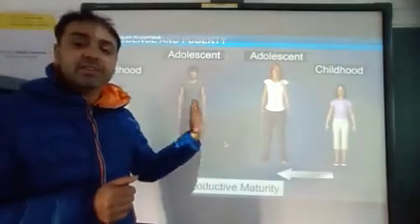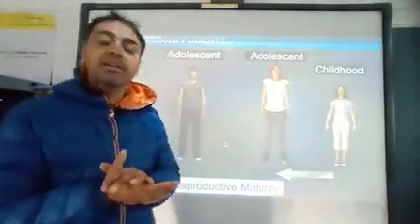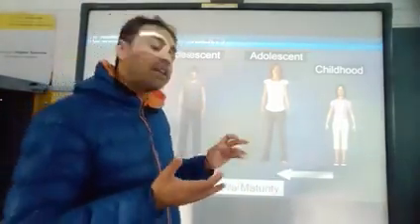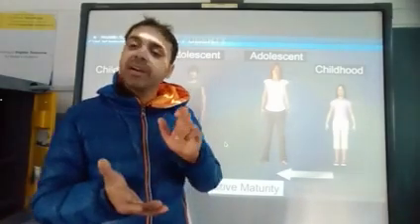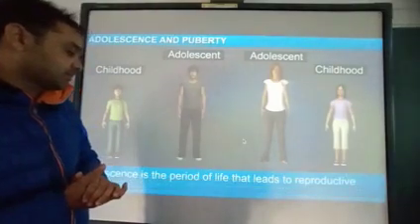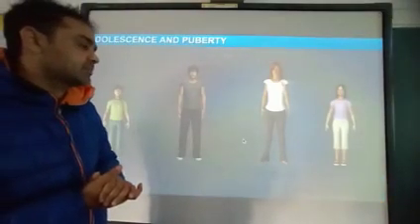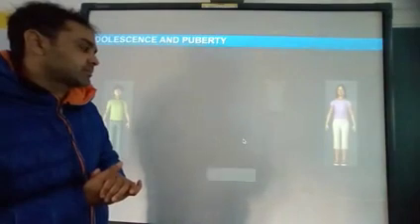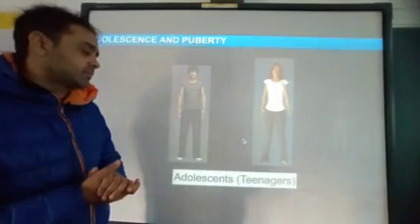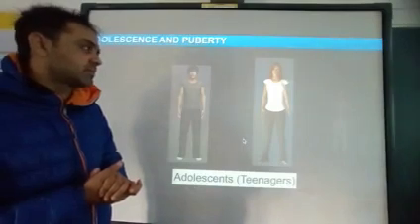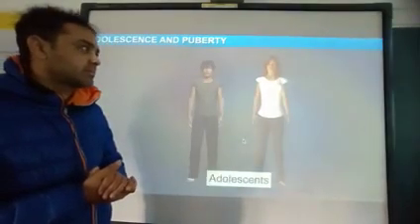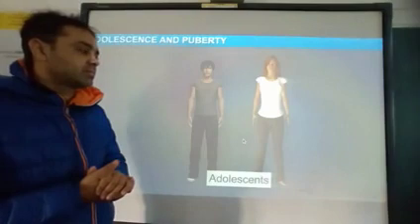So this age comes after puberty. Adolescence begins around the age of 11 and lasts up to 18 or 19 years. Persons in the adolescent stage are mostly teens and hence they are called adolescents or teenagers. Adolescent is a general term for teenagers of both sexes.